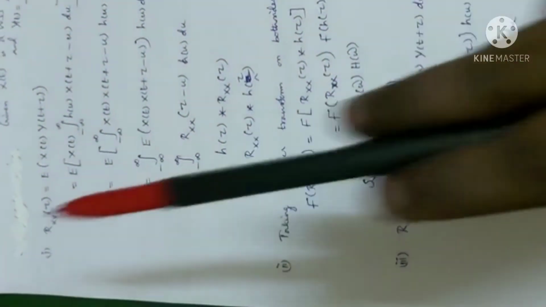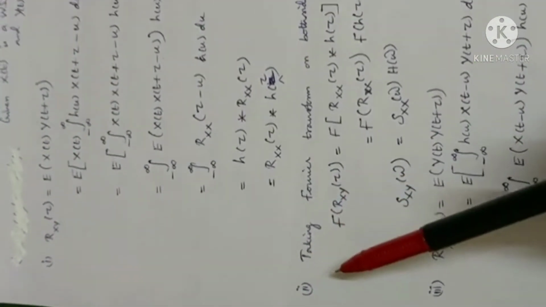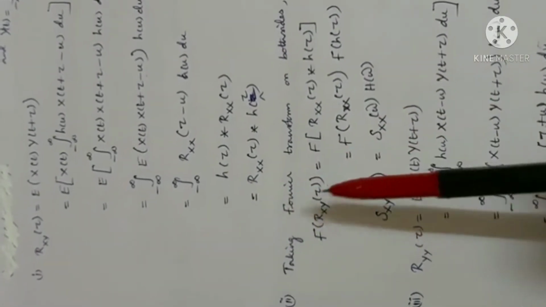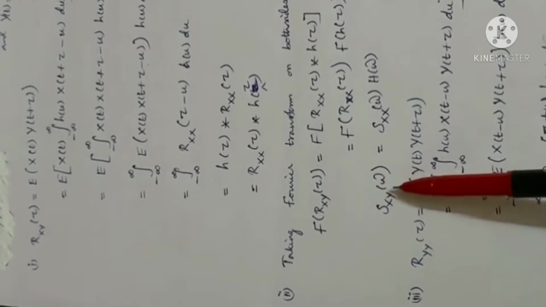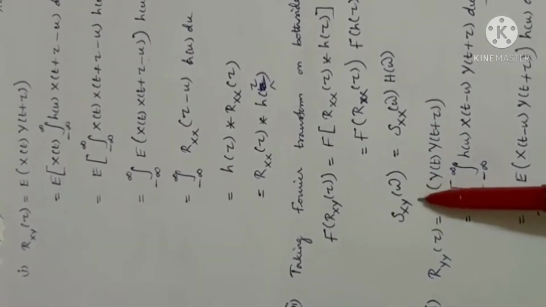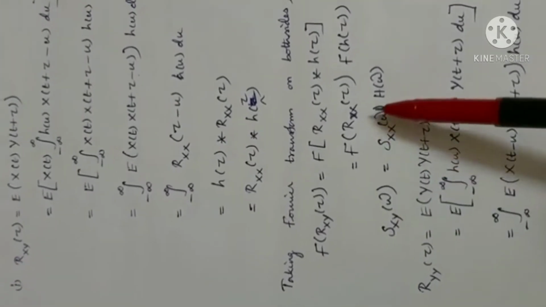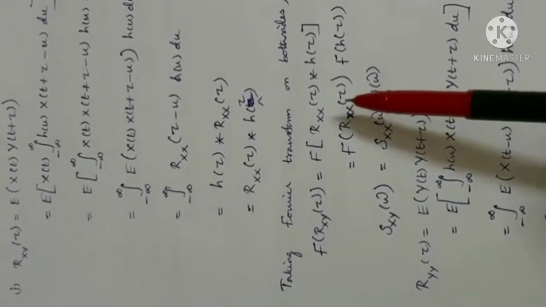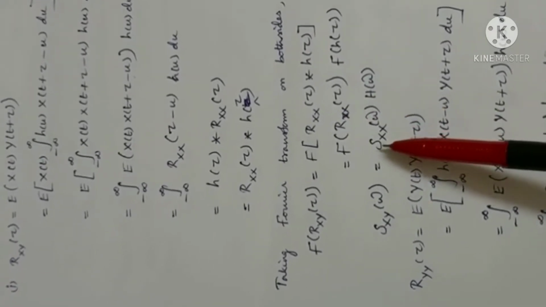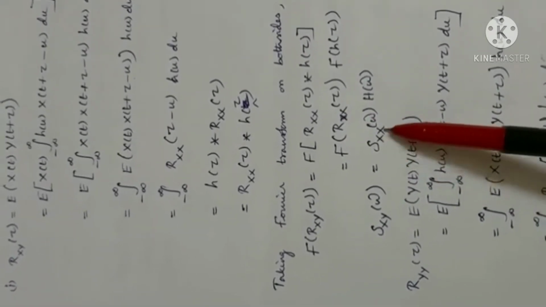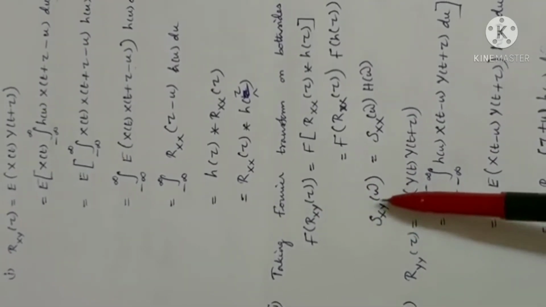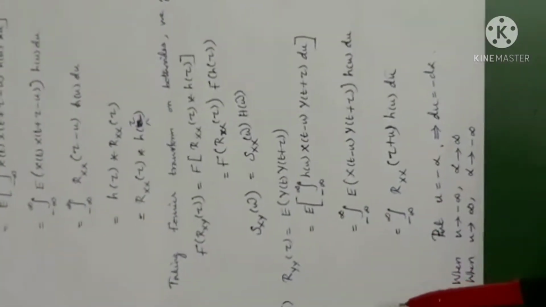Which completes the first subdivision. Second subdivision: taking Fourier transform on both sides, you will get the second subdivision. Fourier transform of Rxy of tau is Sxy of omega. You should know this; we have studied it in the fourth unit. Fourier transform of autocorrelation is the power spectral density. Fourier transform of cross correlation is the cross power spectral density. Which completes the second subdivision.